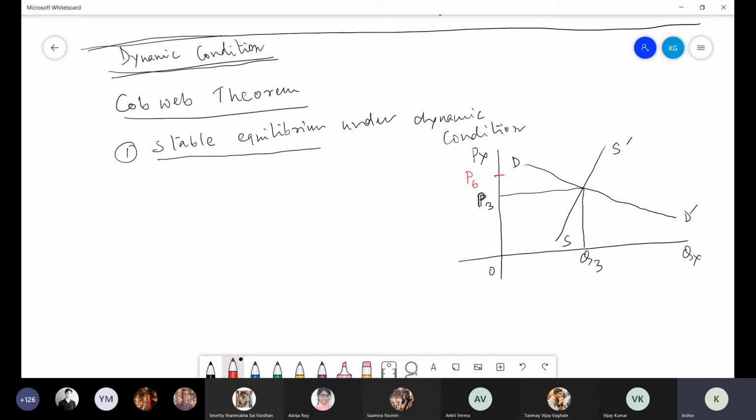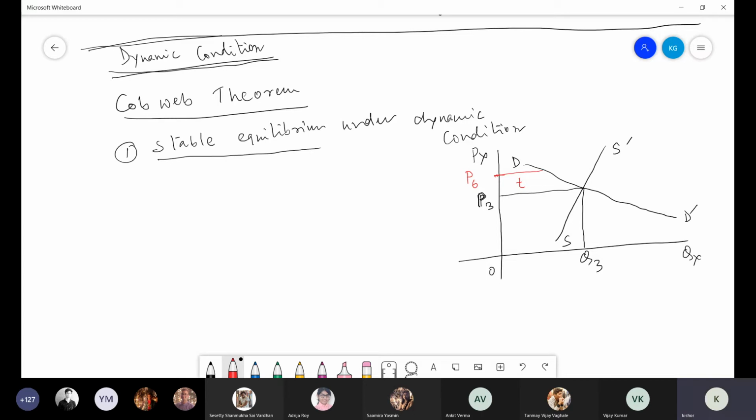Today, suppose because of some factor, price increases, like our example of tomato. Because of some factor, suppose it is a dynamic condition, long time period, price increases today at time period T from P3 to P6. Price increases in the market. What will happen?